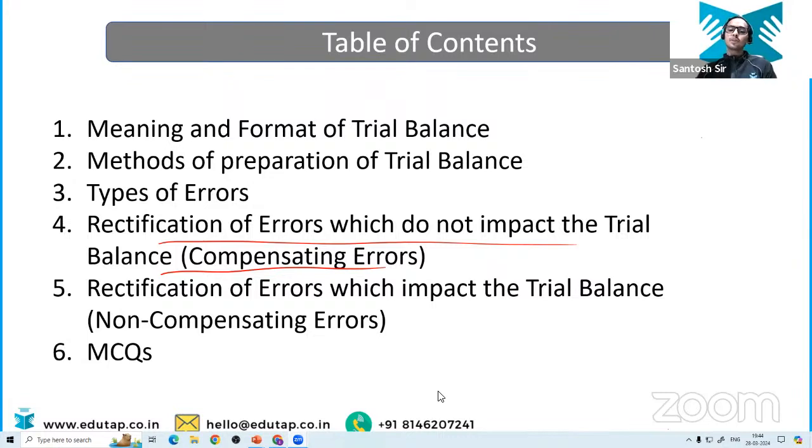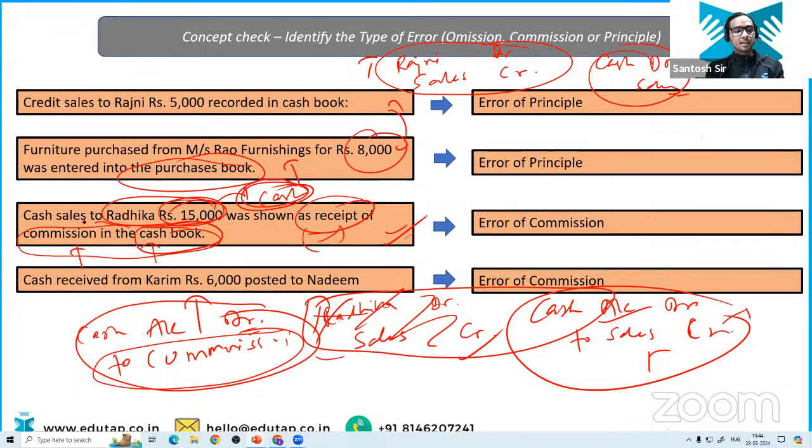No, it is not going to be the principal error. If he has changed the book itself, then it is going to be the principal error, right? Here he has chosen the book correctly. That means he's fundamentally right. He knew where to record this transaction in the cash book because it's a cash transaction. You can clearly see that it is cash sales to Radhika.